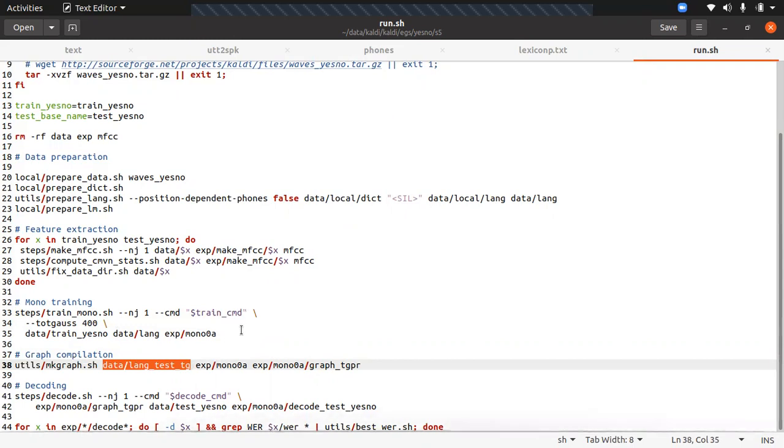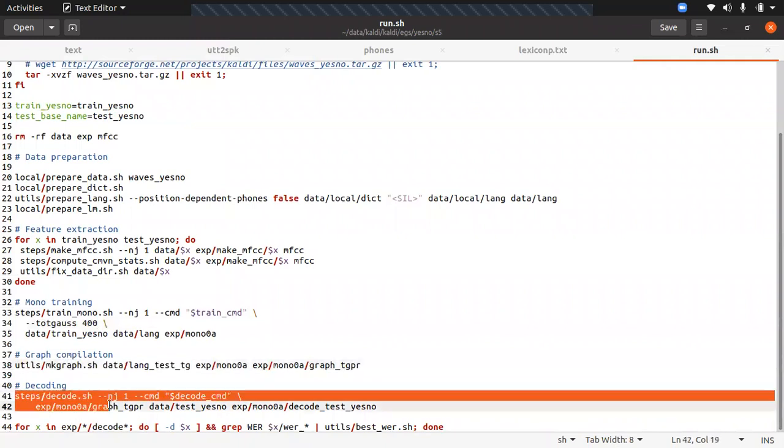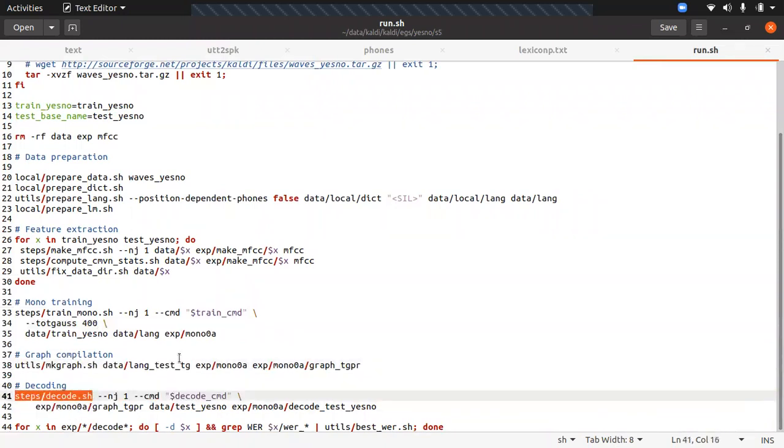Once we have done this, we use the decoding step, steps/decode.sh, which gives us the WER of the corresponding test data using this graph. We have done this mapping, and using that mapping, we decode the testing data.